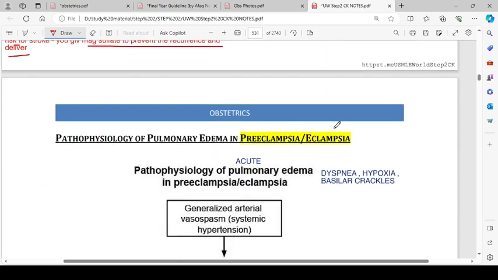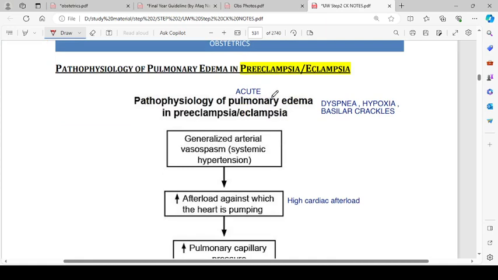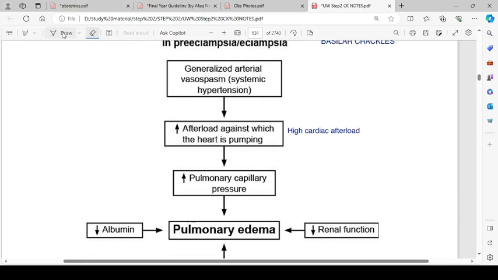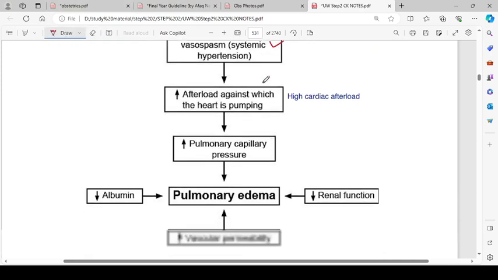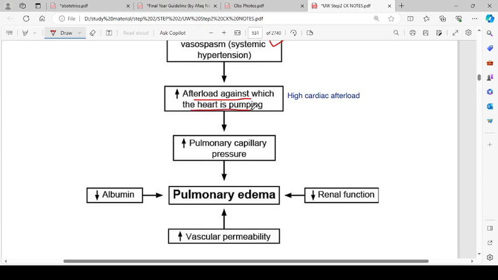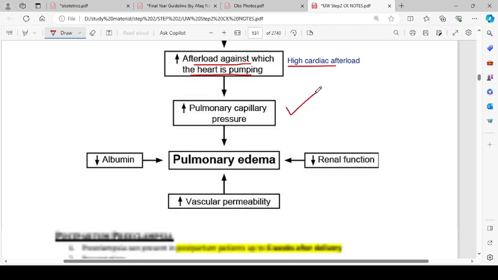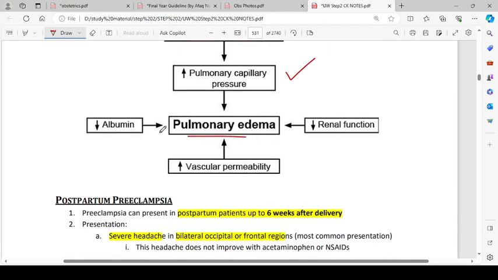Pathophysiology of acute pulmonary edema in preeclampsia. The symptoms will be dyspnea, hypoxia, basilar crackles. Okay, so generalized arterial vasospasm, systemic hypertension, increased afterload against which the heart is pumping. So there will be high cardiac afterload, increased pulmonary capillary pressure that will result in pulmonary edema. There will be low albumin, which results in pulmonary edema, and decreased renal function, which also culminates in the development of pulmonary edema and increased vascular permeability.